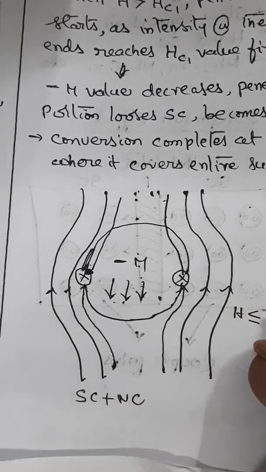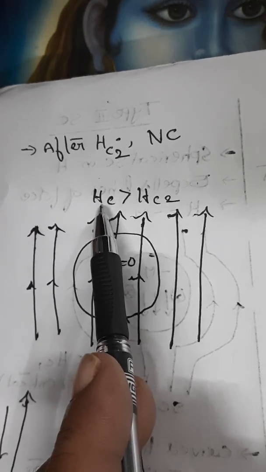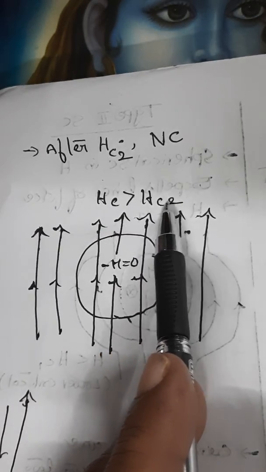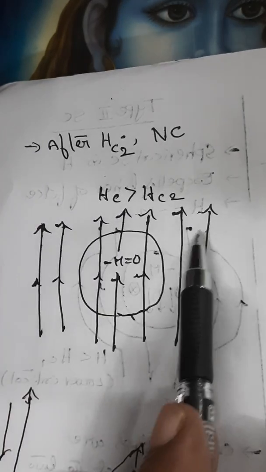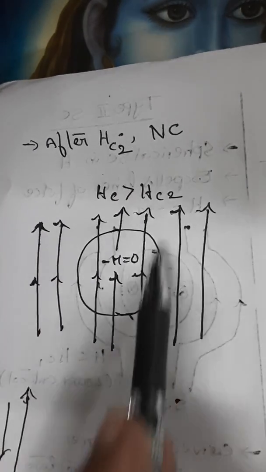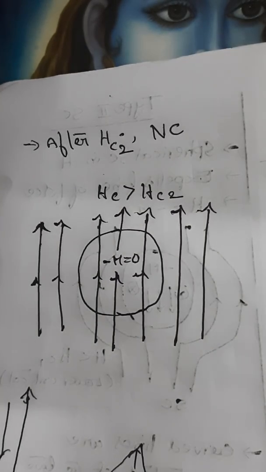Right? We can observe that. So after Hc2, the moment the critical field exceeds the upper critical limit, it automatically becomes a normal conductor. Therefore, it allows the magnetic lines of force to pass through. So how the variation can be understood, let us see.